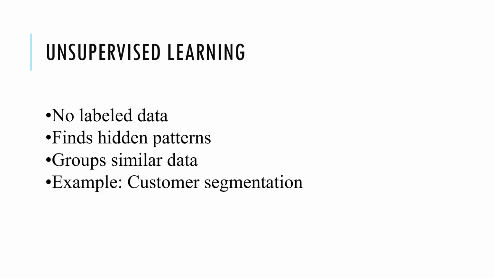The model automatically groups customers into different categories, like those people who spend a lot of money to buy stuff, people who don't spend a lot, the low spenders, or frequent buyers, people who buy frequently. Here the model is discovering patterns without any guidance because we only have input. So in simple terms, unsupervised learning is about finding hidden patterns in data without knowing the correct answer.